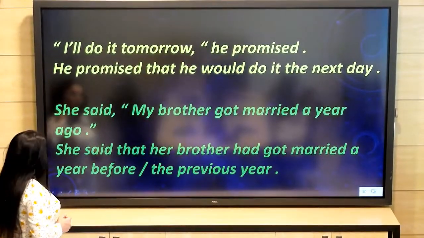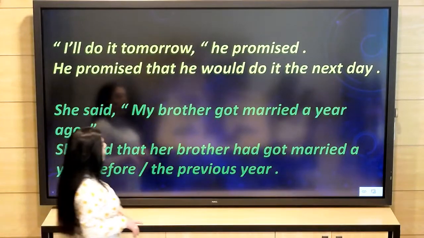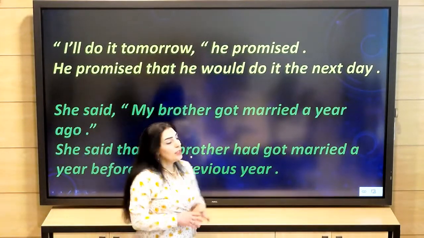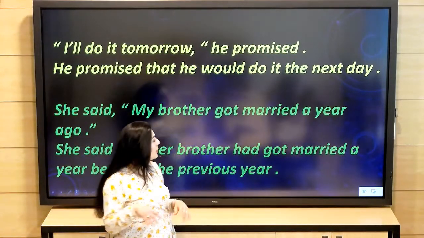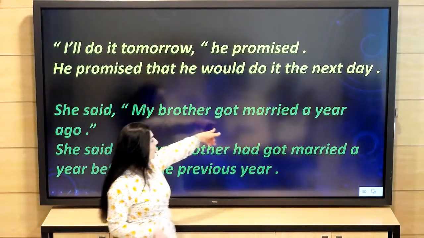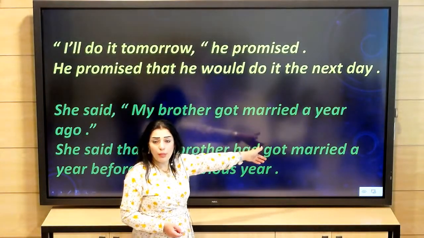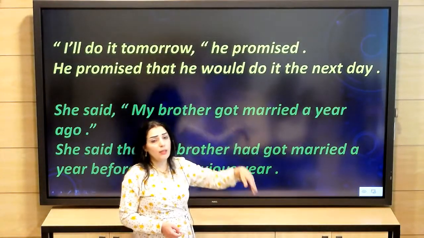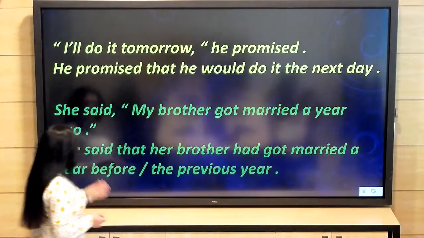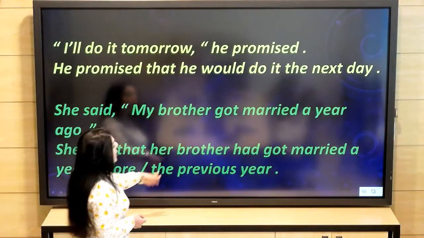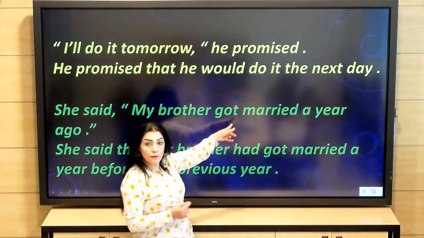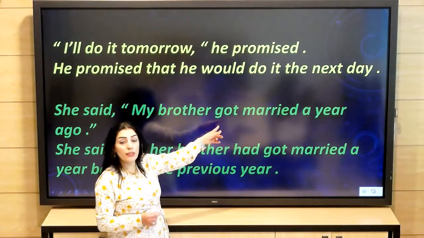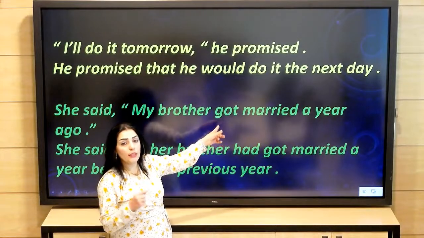Another example. She said, "My brother got married a year ago." Here we have direct speech, and we have to report it. The tense is got married, the simple past. The simple past becomes past perfect. She said that her brother had got married. So here, got in the first sentence is verb 2.